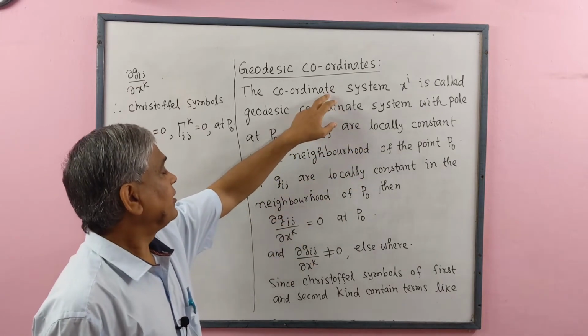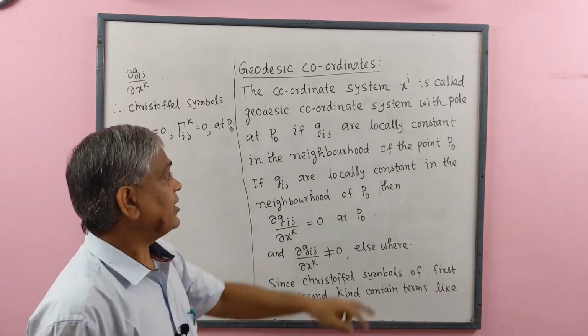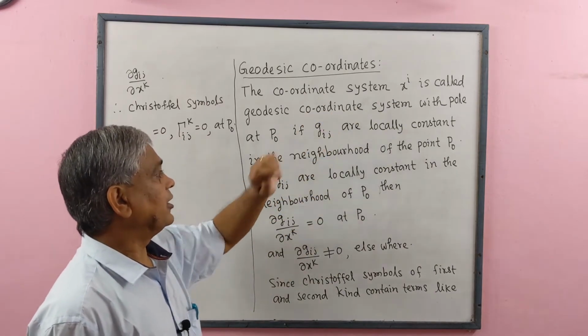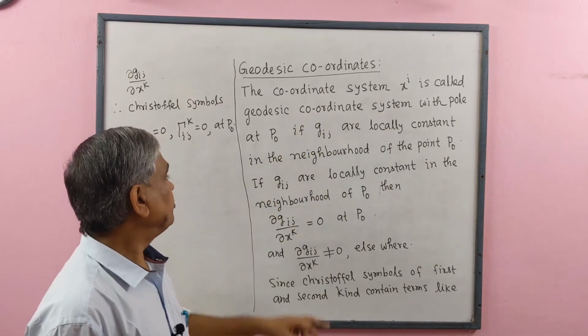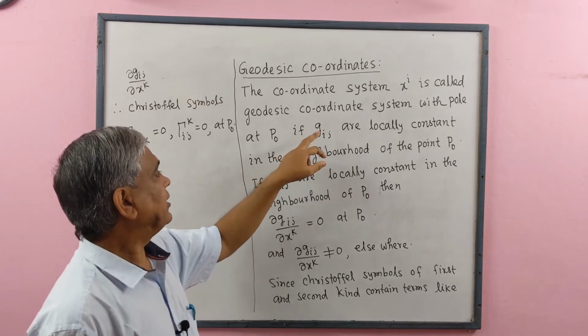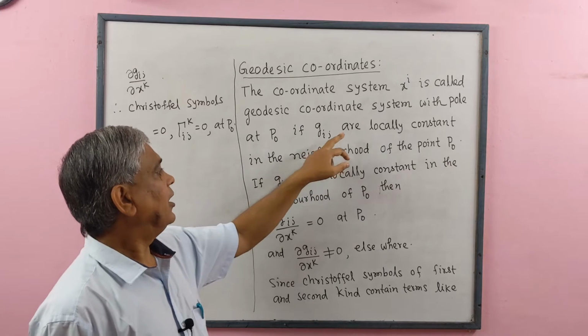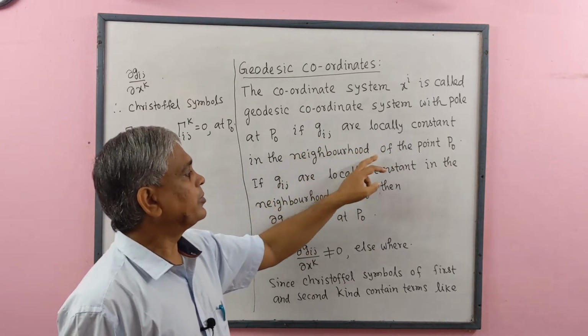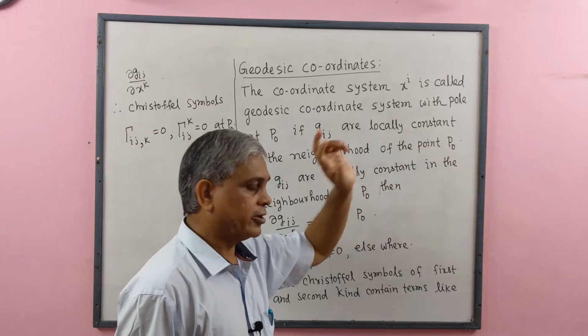The coordinate system xi is called geodesic coordinate system with pole at P0 if metric tensor Gij are locally constant in the neighborhood of the point P0.